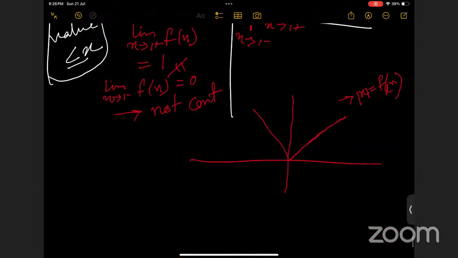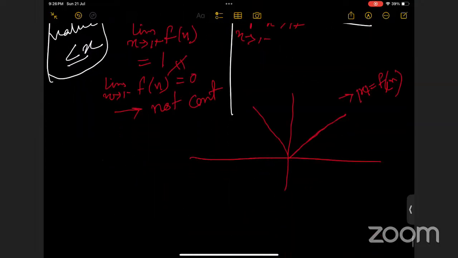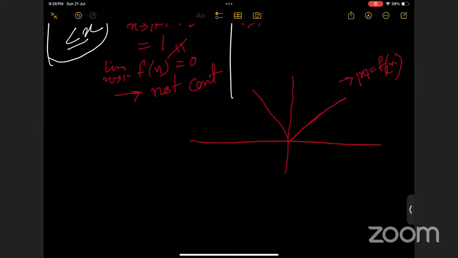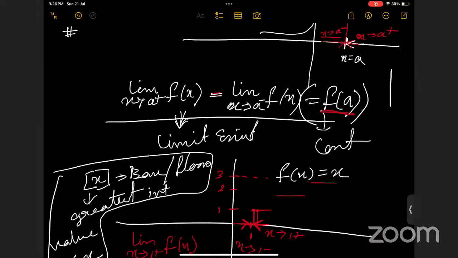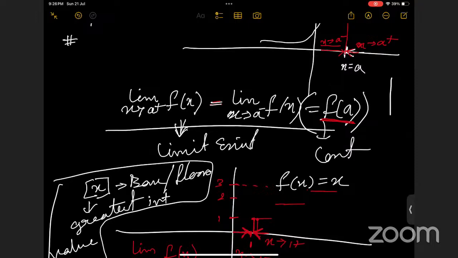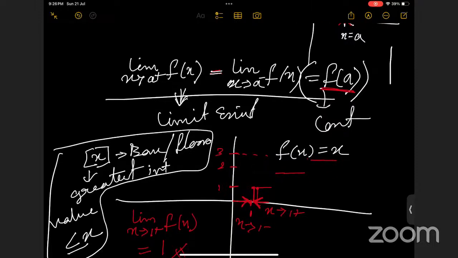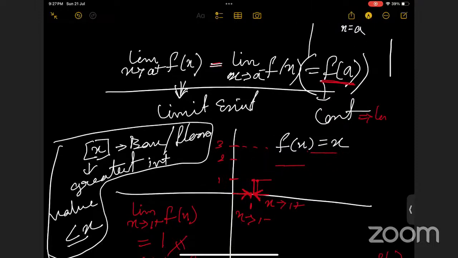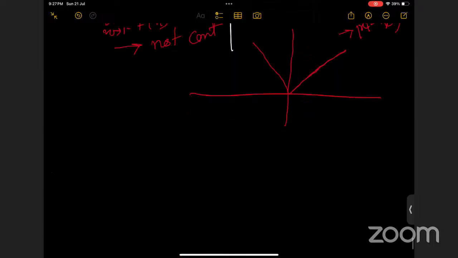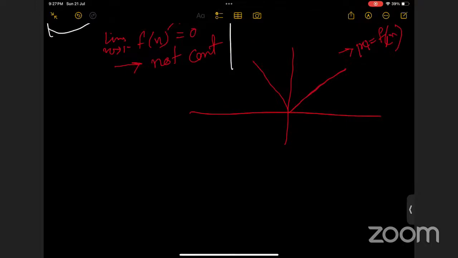So there are functions for which the limit exists, but it is not continuous. But from the definition of continuity, it's clear that if it is continuous, then the limit exists, right? Got it, ma'am. So continuity implies limit. Ma'am, if we take a value lesser than 1, like 0.5, will the limit exist or not in that GIF function?